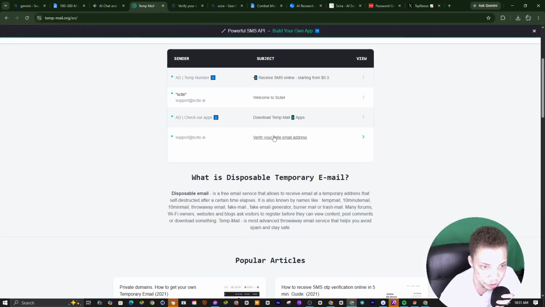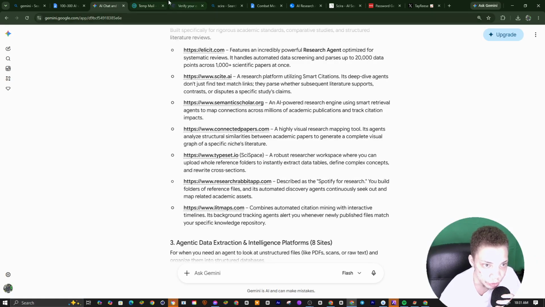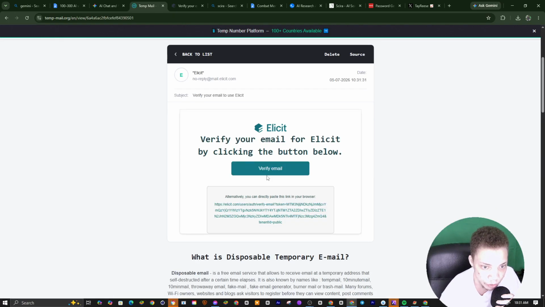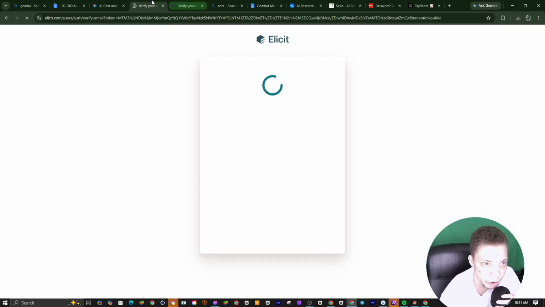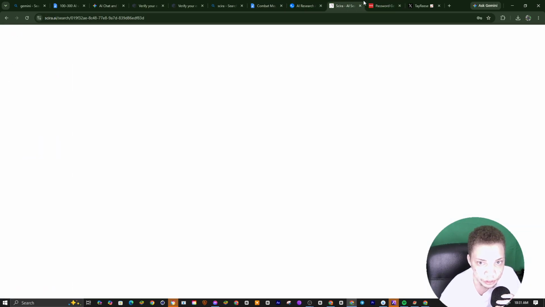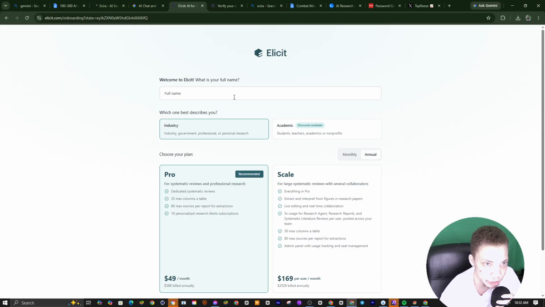It's going to refresh, and we let it refresh. Easy verify email. It's going to verify the email. We go to verify email, and we're now verified, which is great. You guys can see we now have the email verified. Now we go to sketch right here, and it's going to make sure everything's done. If you guys want, we could refresh this page, and once we refresh this, everything's good.